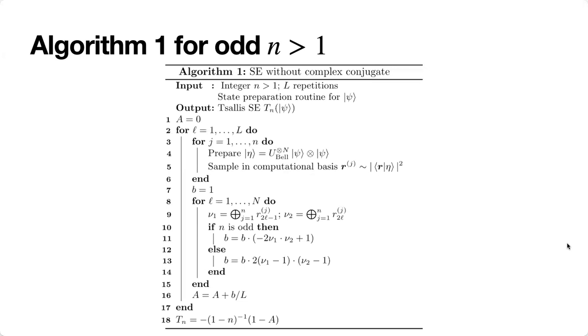Okay, this is pseudocode that illustrates the protocol of algorithm 1, which I just explained. You don't really have to know this, but the main takeaway from this is that we can see that the cost will be mainly determined by the L repetitions here, which is the number of measurement steps.